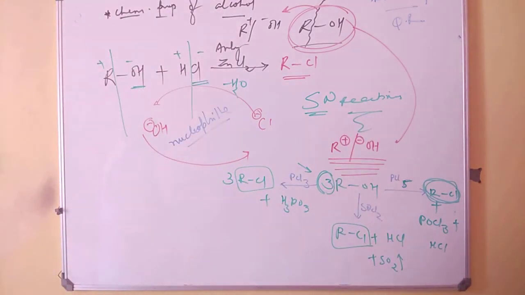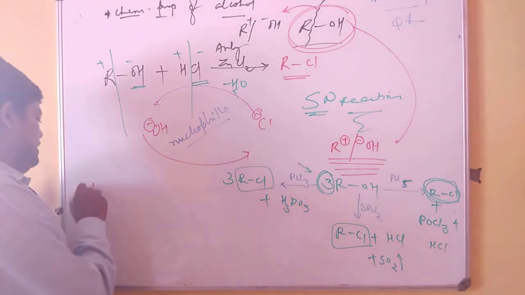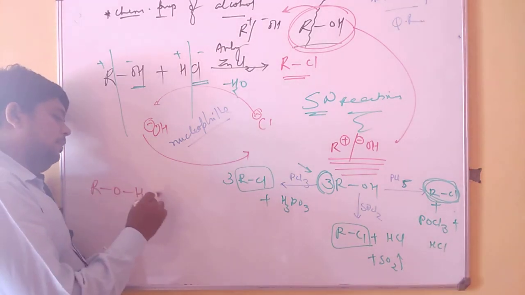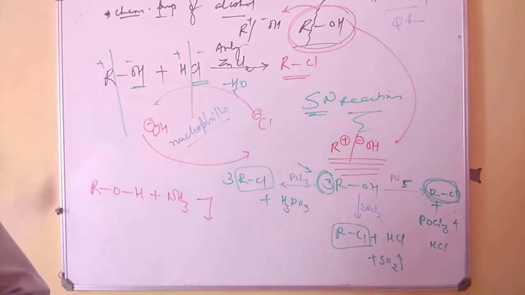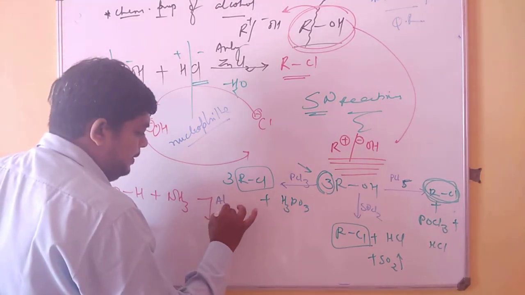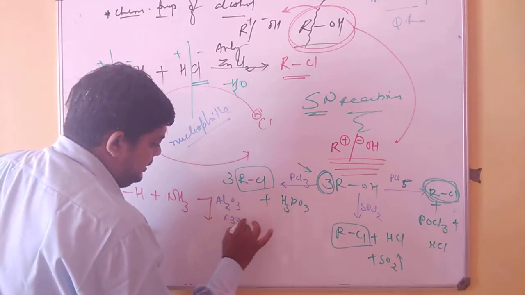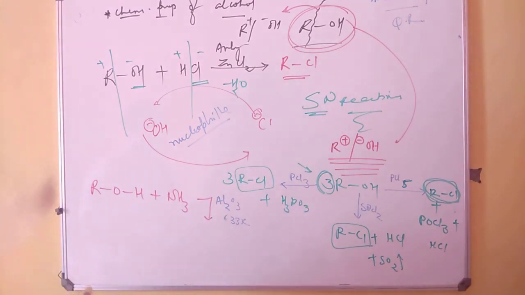Moving still a step further, I'll take a very important reaction where alcohol combines with ammonia, in presence of aluminum oxide at 633 Kelvin, a very simple reaction.